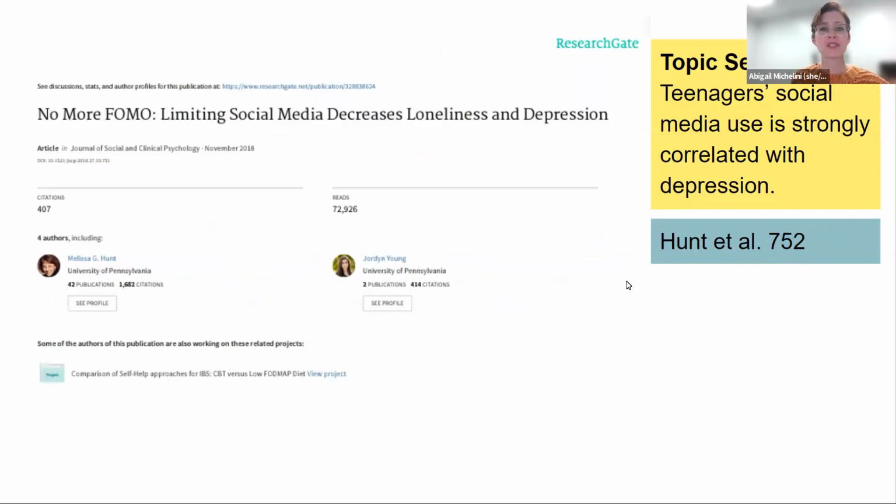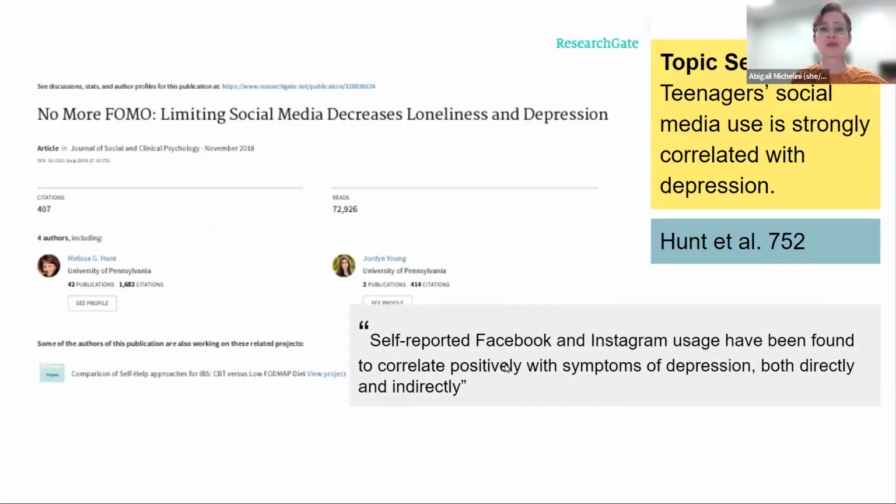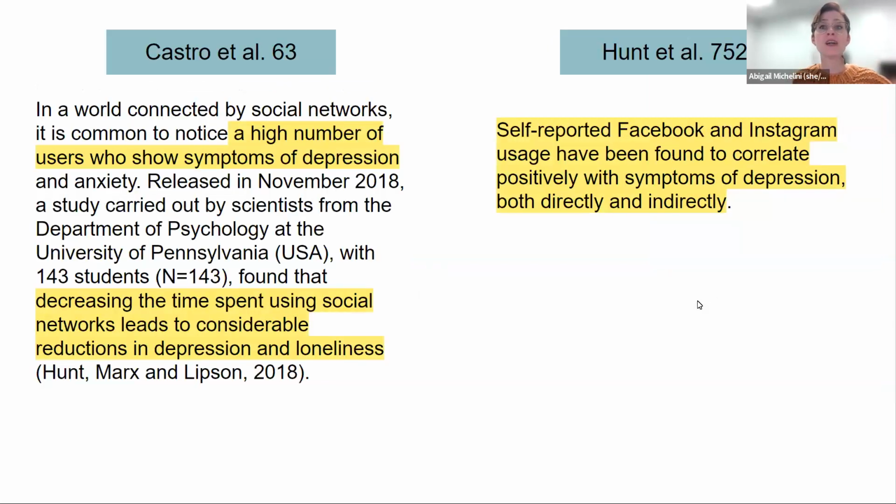So I go to page 752 as I'm combing through, and I find this quote: "Self-reported Facebook and Instagram usage have been found to correlate positively with symptoms of depression, both directly and indirectly." That means that people who use Facebook and Instagram are also typically depressed, and they self-report being depressed, like they're confessing it themselves, okay? So this is very useful for my paragraph, right? So now I have two sources. I've got my MLA citations ready here, last name et al. and page numbers, and I have the quotes that I want to use from these sources highlighted here, all right?